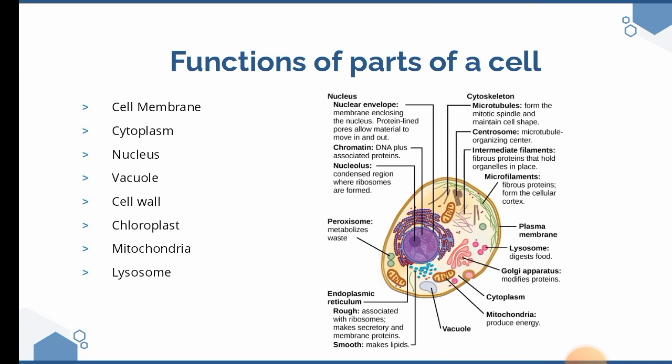The cytoplasm, as you see, is the part of the cell that encompasses all the other organelles. The vacuole is there to absorb unwanted materials in the cell. The cell wall is for protection, the chloroplast for photosynthetic purposes, the mitochondria for energy purposes, while the lysosome is for cell protection.